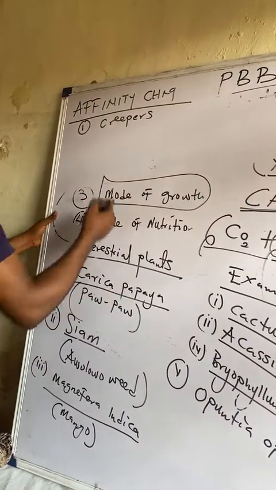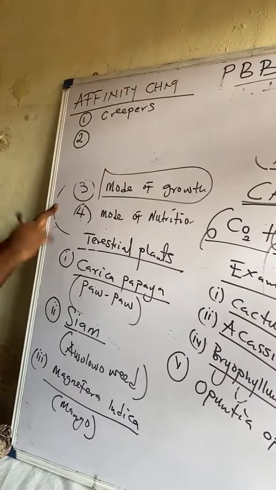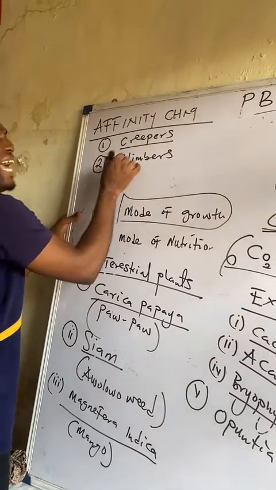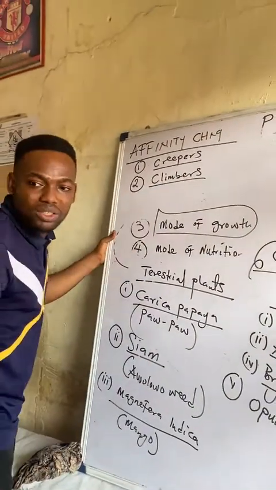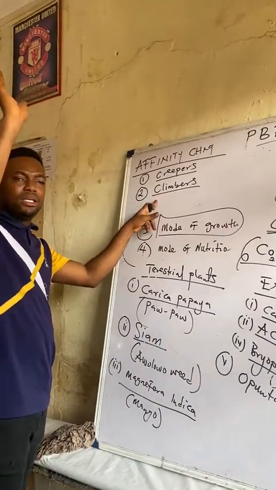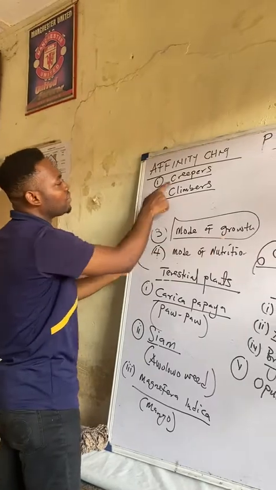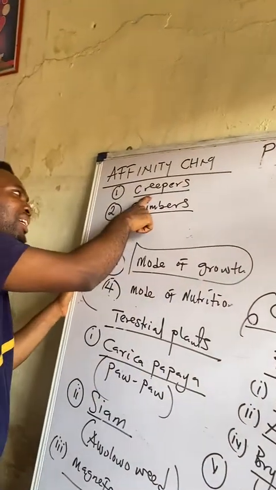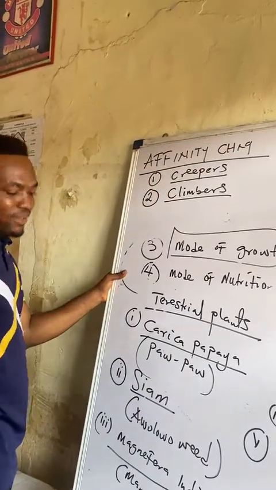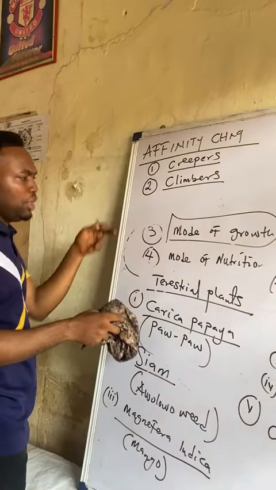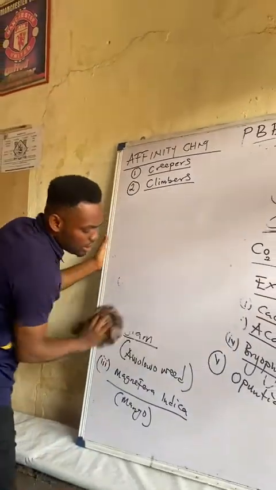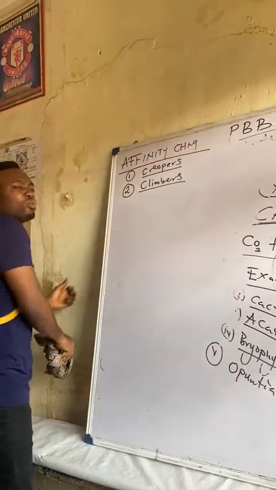You understand now? So the number two group of plants we have here are called climbers. So creepers and climbers. Creepers are the ones that crawl on the ground, while climbers grow erect. So there are two different things. Under mode of growth, some plants do not grow erect, so we call them creepers, and some plants grow erect, which we call climbers. I'll just give one example each of creepers and climbers, and that one is more important and most current in exam past questions you see.